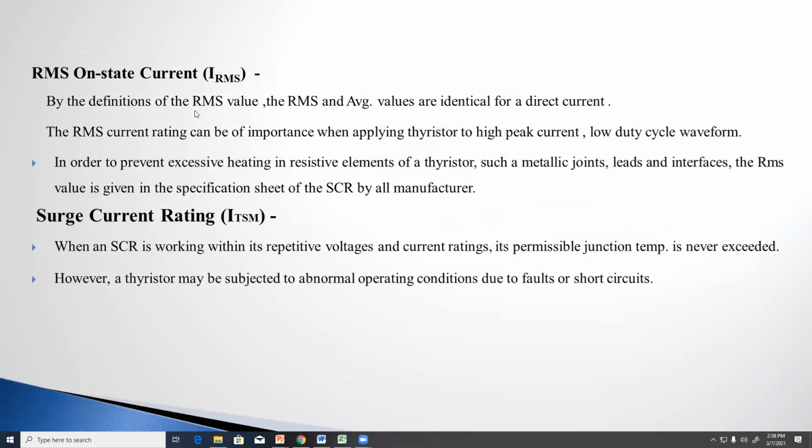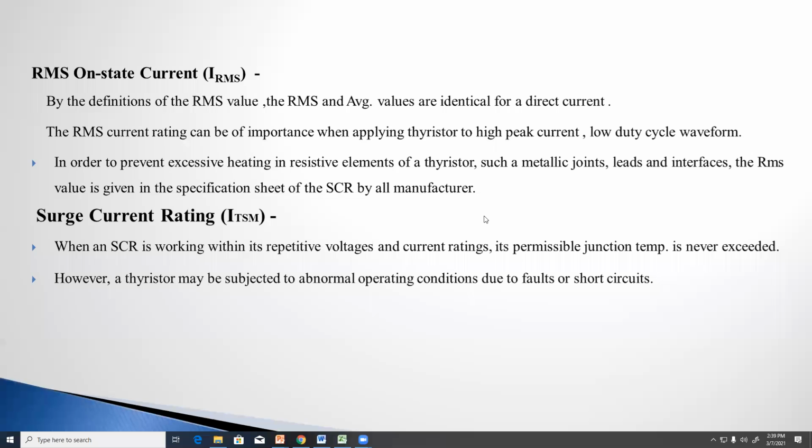On-state RMS current is the same as by the definition of the RMS value. The RMS and average values are identical for a direct current. The RMS current rating can be of importance when applying the thyristor to a high peak current, low duty cycle waveform, in order to prevent excessive heating in resistive elements of thyristors such as metallic joints, leads and interfaces. The RMS value is given in the specification sheet of the SCR by all the manufacturers.